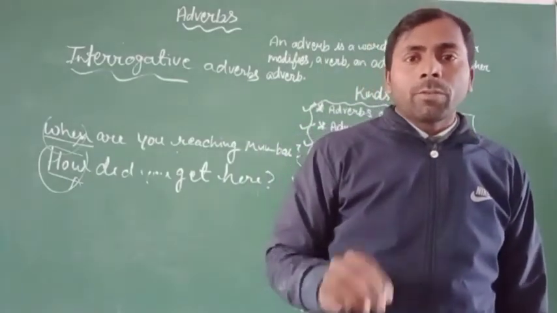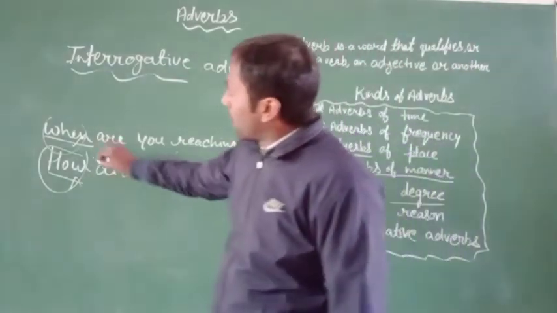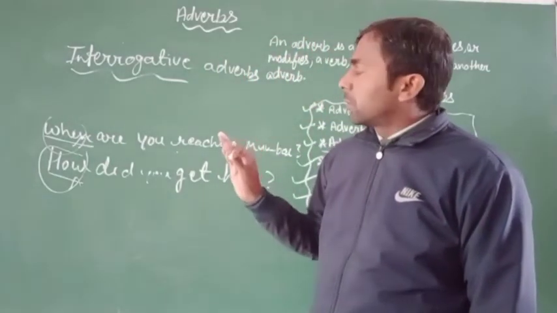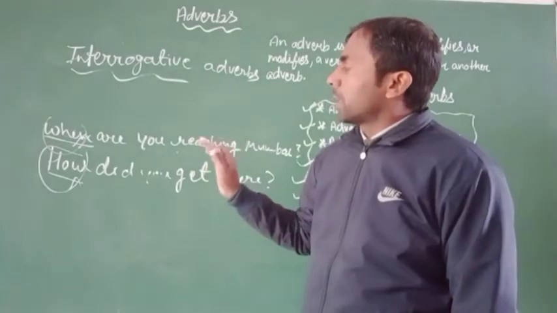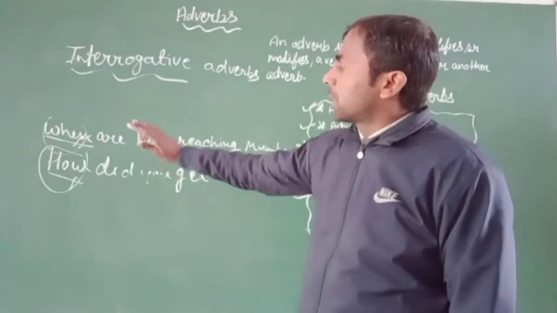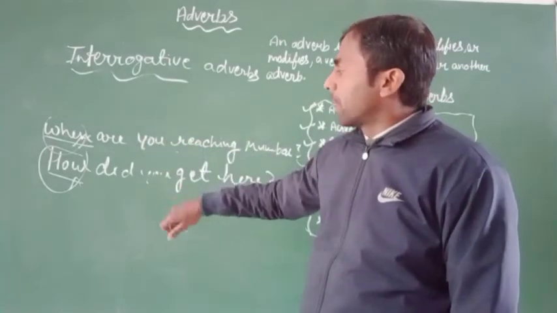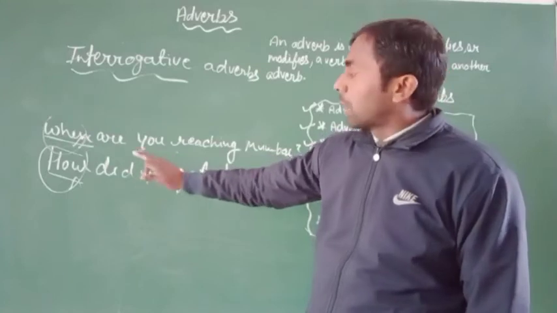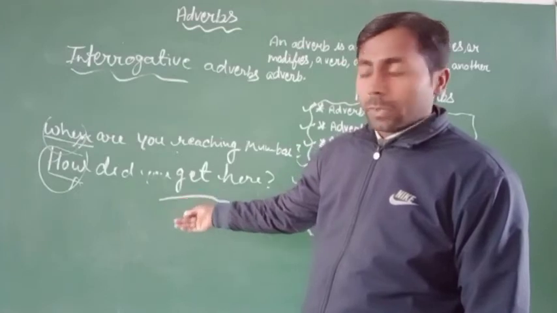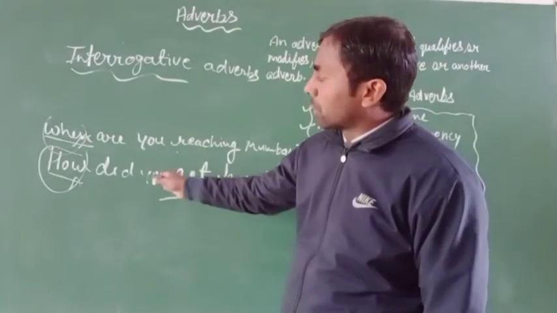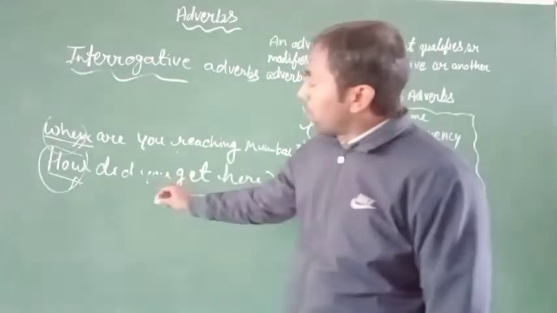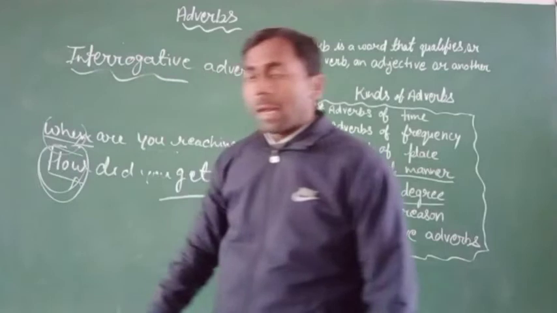Okay, interrogative adverb. You can see here we use when, and when you use the word when in a sentence, then it is asking about a time. So we can say that this interrogative word expresses time. Second is how. Here how will work is asking a question. How expresses manner.